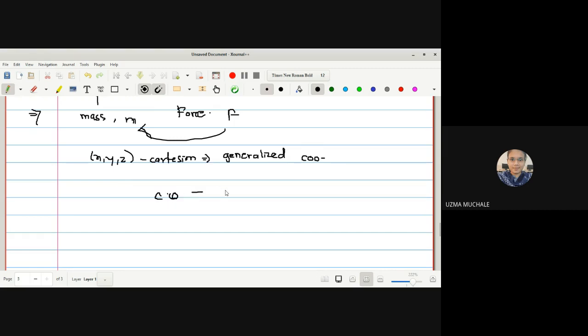Cartesian coordinates minus the number of equations or restrictions will give you the generalized coordinates, correct? But here there is no restriction, so we can say x, y, z itself will describe the position of a particle at any instant, and x, y, z are the least possible number of linearly independent coordinates, right? So what is the definition of a generalized coordinate? Least possible number of linearly independent coordinates.